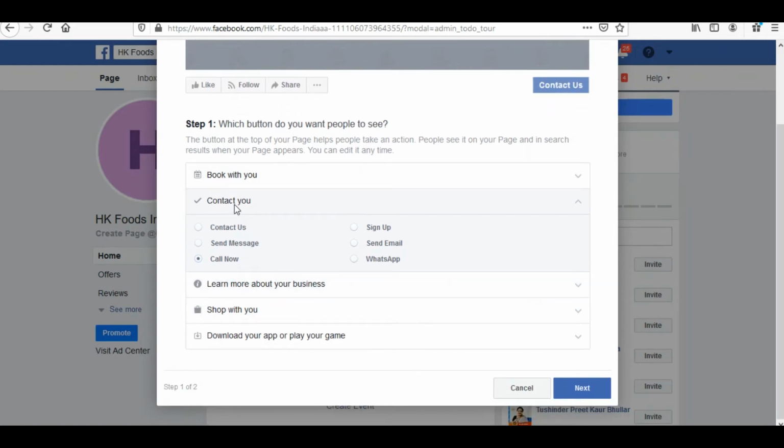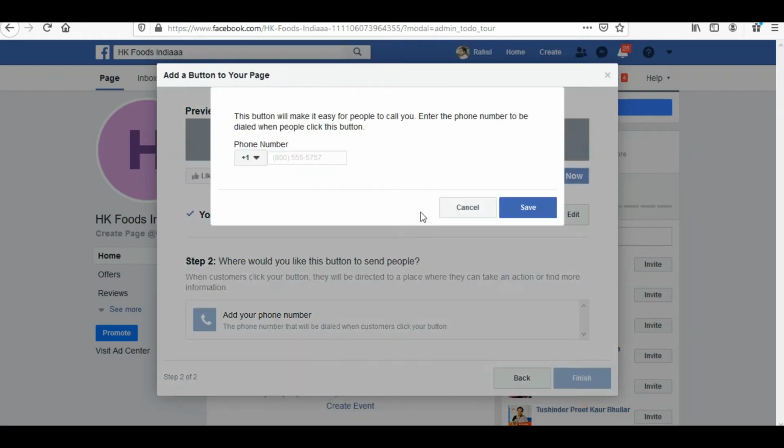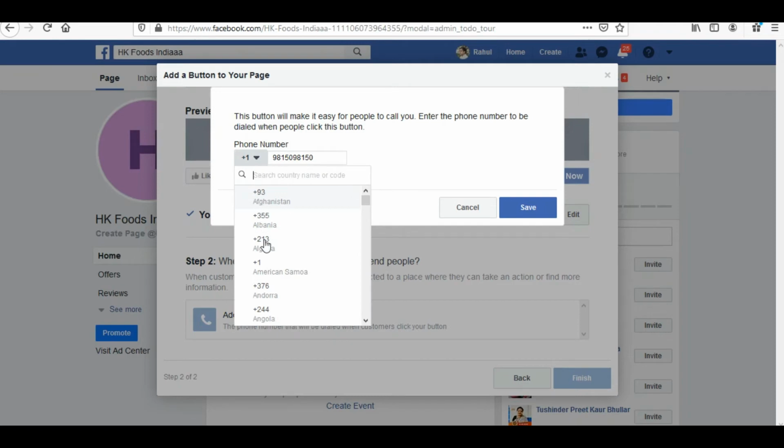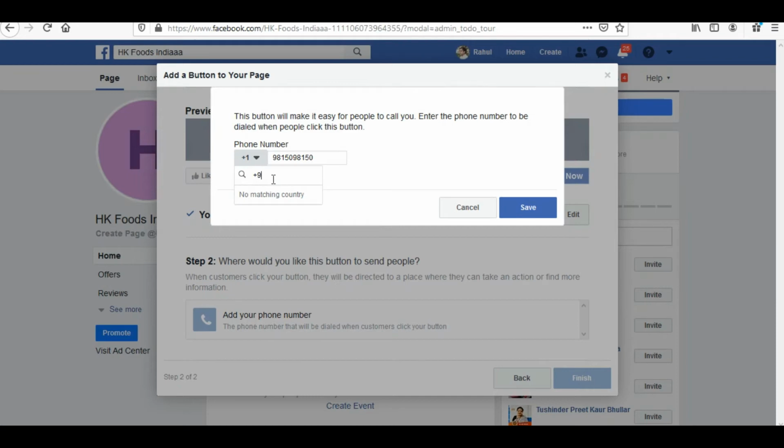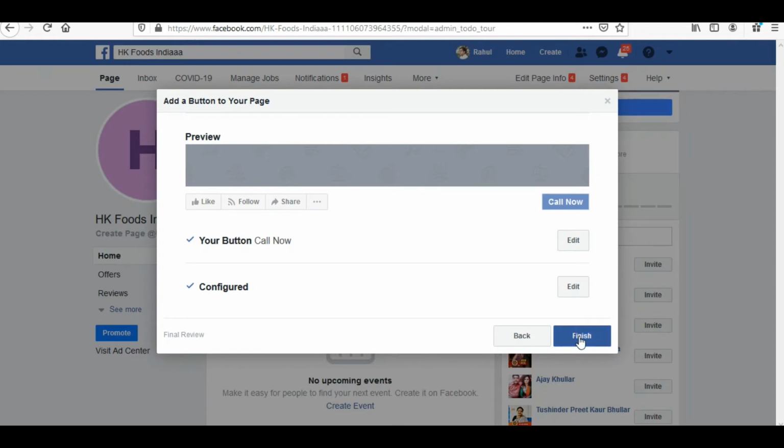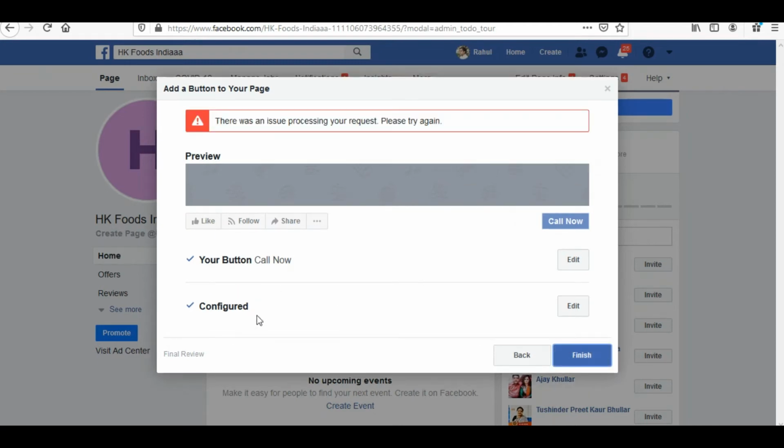See, I have just clicked on the contact you option and selected the call now radio button, and I would click on next. So once you make the selection, a pop-up window would appear in which you would be giving in your phone number. I am just giving a random phone number over here, and I would be making selection of the country code. It would be plus 91 for India. So I can simply write over here plus 9 and 1, and I can save it. I would click on finish, and it is telling me the button has been configured.